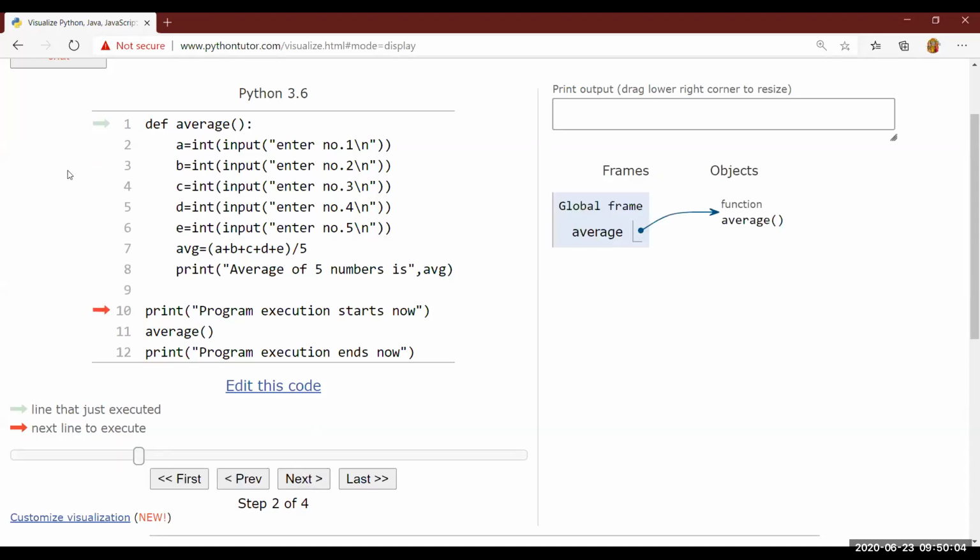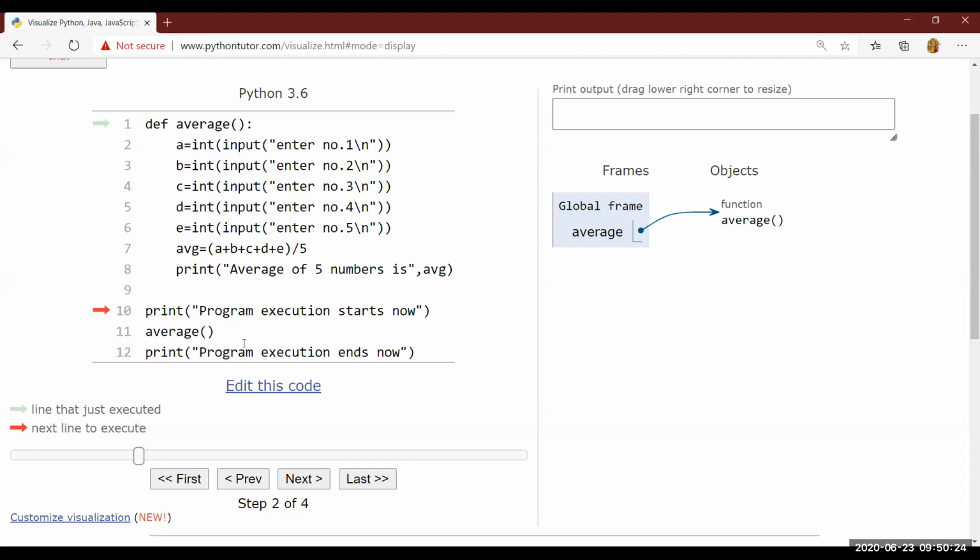See this. This is not executed. Do remember this is not executed, only assignment of the name average with the function, so that whenever you use this average name, the function will be called. The average function will be called by using the average name. Fine. The cursor is moved to line number 10.